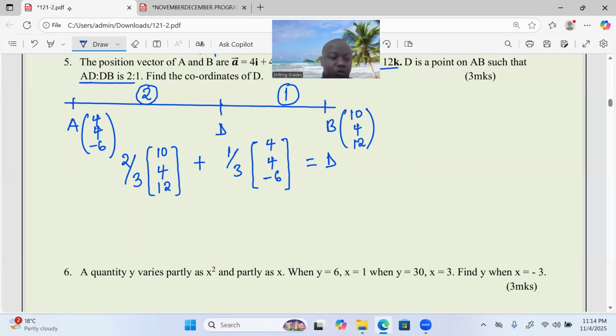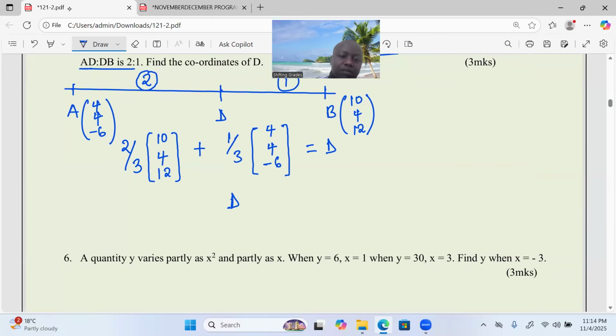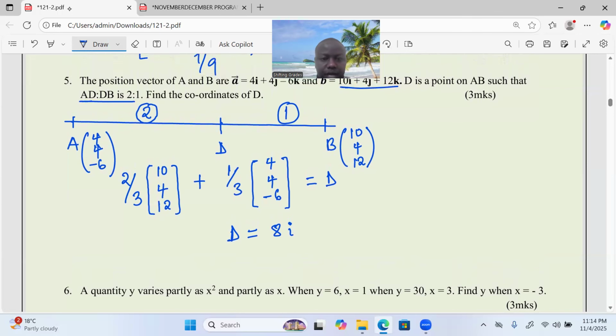I should add 1/3 times 4, which is 4/3. In such a case, I'm getting only 8. So the position of D can now be found 8i, according to the x components. Then we go again to 2/3 times 4. That is 8 out of 3. Then I add 1/3 multiplied by 4, which is still 4/3. Now this takes me to 3 1/3 as the position.